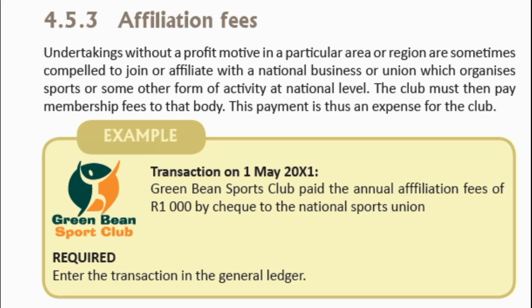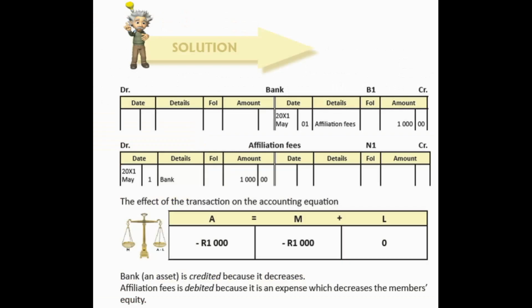Green Bean Sports Club paid the annual affiliation fees of R1,000 by check to the National Sports Union. Quite easy. Credit bank, which is an asset that decreases, so we credit bank with R1,000 and we debit affiliation fees, which is a nominal account and an expense. So we debit affiliation fees with R1,000.